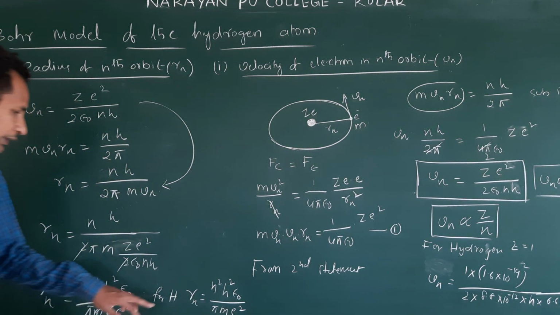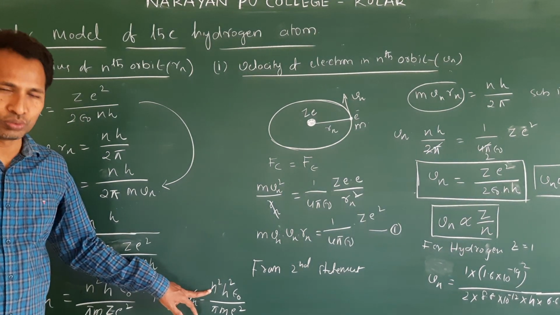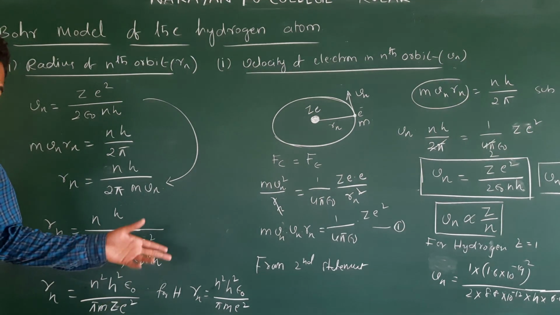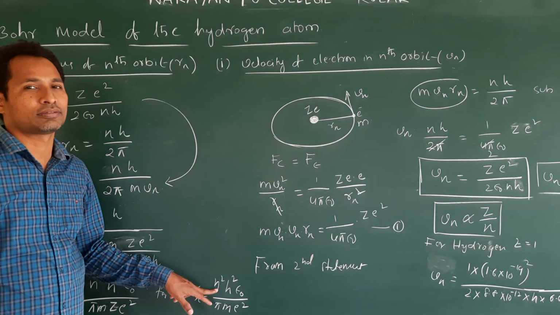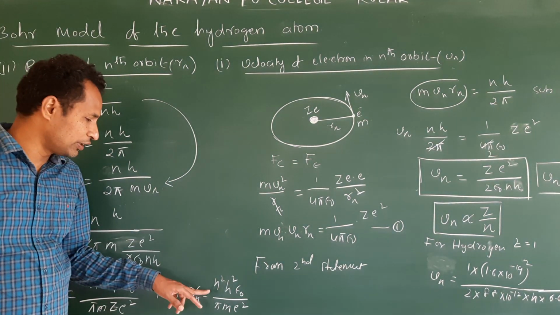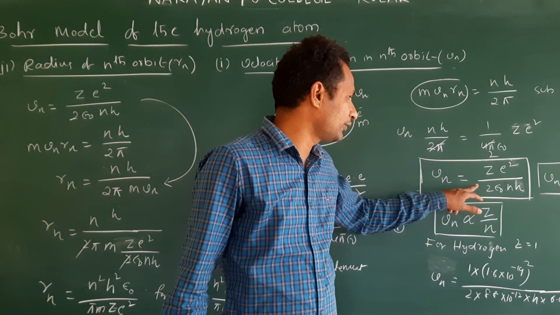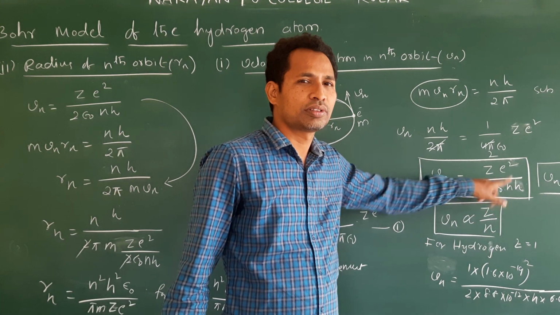If you want the radius of the second orbit, then substitute n is equal to 2. If you want to calculate the radius of the first orbit, n value 1. Third orbit, n value 3. Here also same. If you want to find the electron velocity in the first orbit, then n is equal to 1.